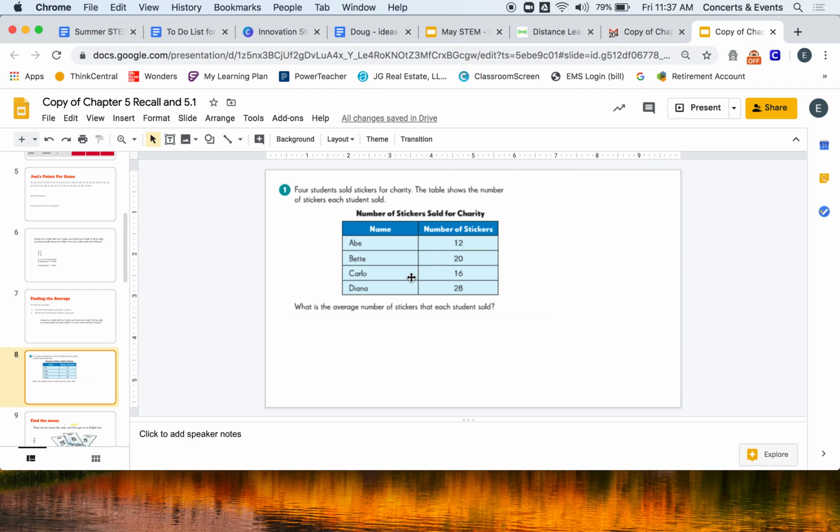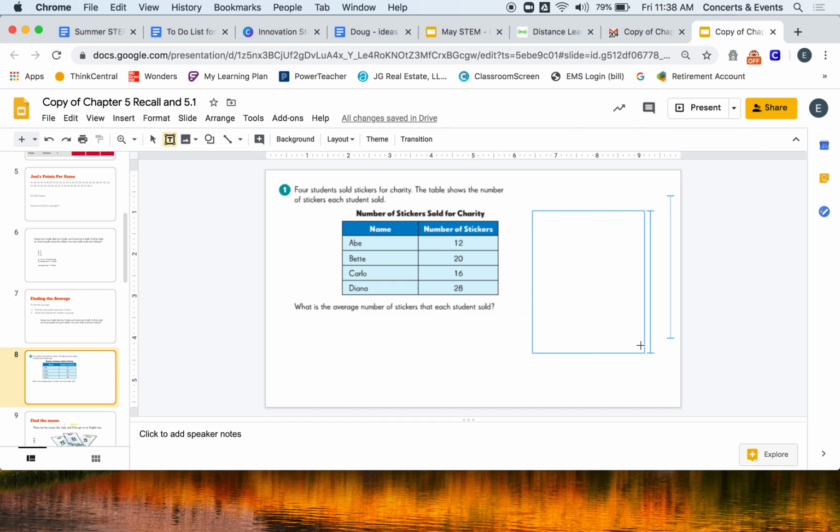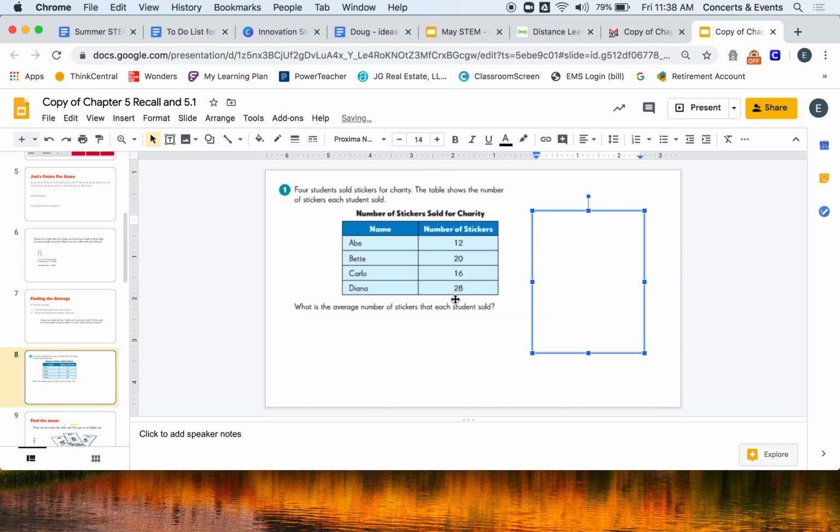All right, so let's see. It says 4 students sold stickers for a charity. The table shows the number of stickers each sold. So I have these 4 people, Abe, Bet, Carlo, and Diana. My whiteboard stopped working. I first see that Diana had 28, she had the most, and Abe had 12, and they all have different amounts. I want to figure out the average, or about how many everybody sold.